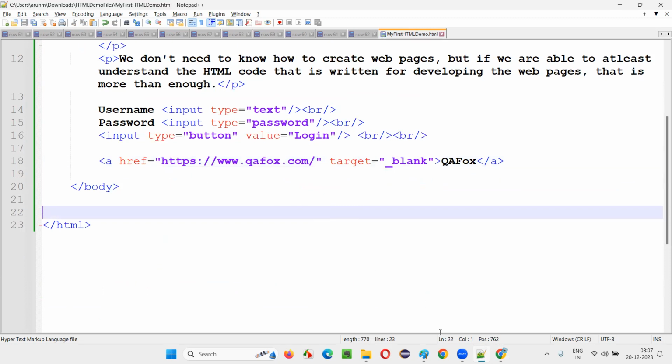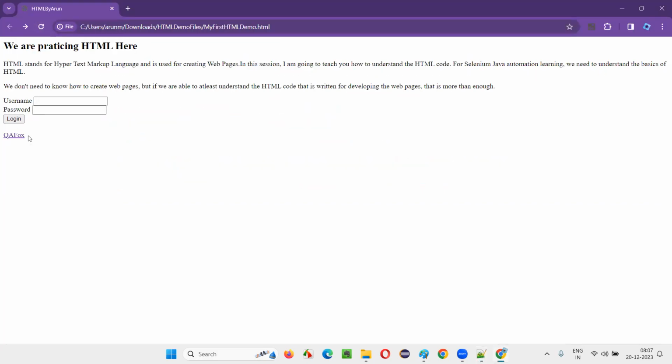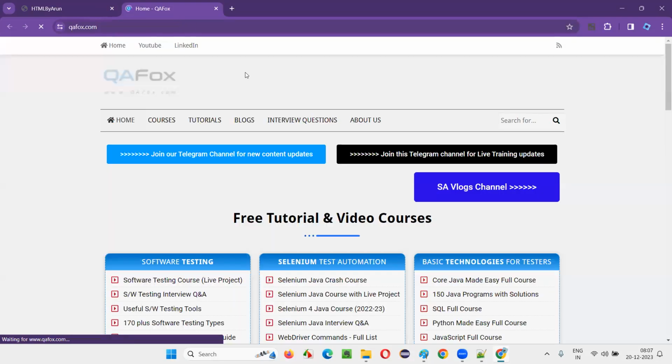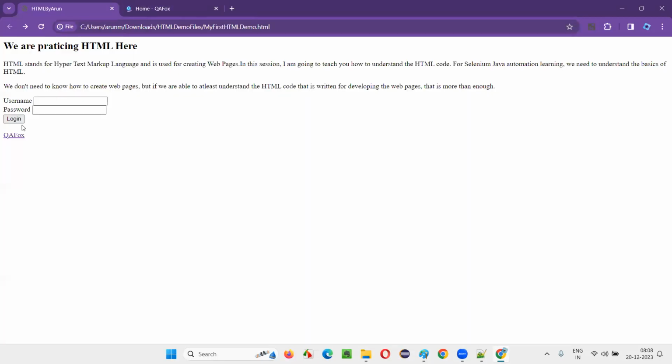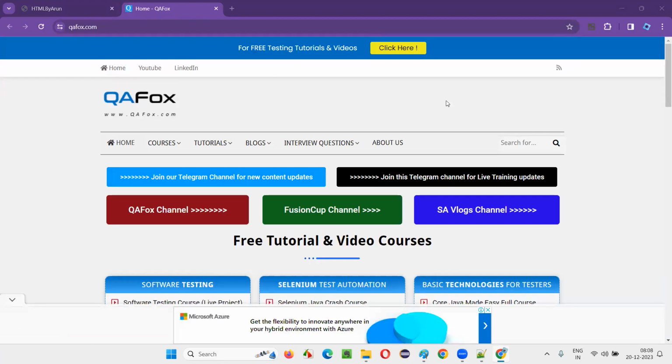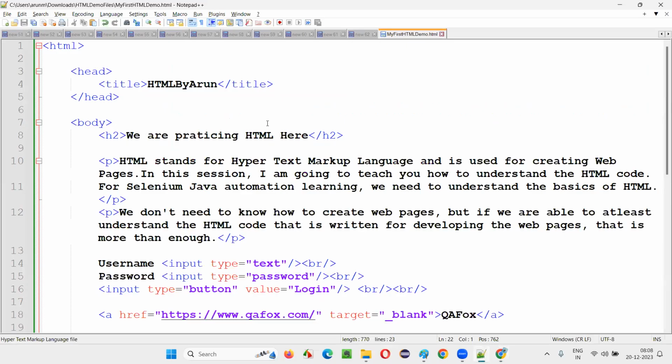The moment I put it and save this and go here and refresh, click on this. Is this website opening in the same tab or a new tab this time? New tab, NT. Correct. That's much, guys. We are done with HTML. Hope you guys enjoyed HTML. Is it clear? HTML is clear?